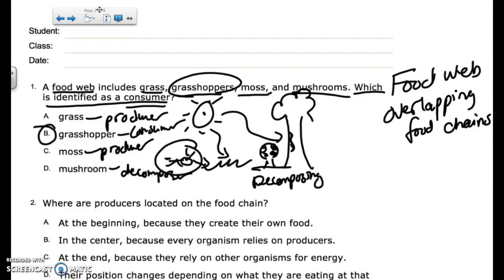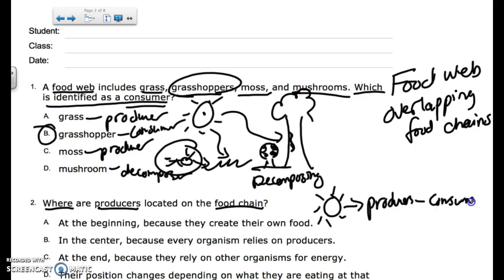Now, where are producers located on a food chain? Okay, so we did food chains in class. I remember that. I have the sun that went to producers, to consumers, and then maybe even down to decomposers, and then all the way back around again. Now, are they at the beginning because they create their own food? Okay, that seems to be a pretty good choice there.